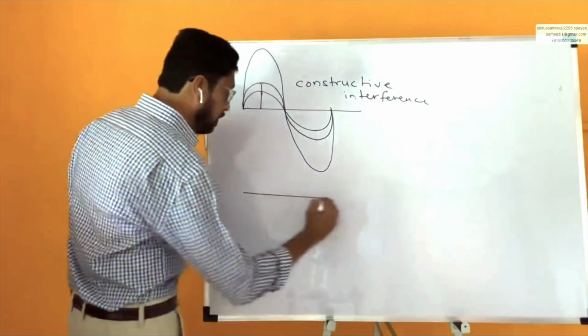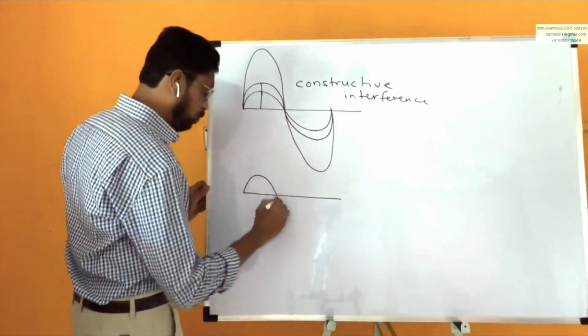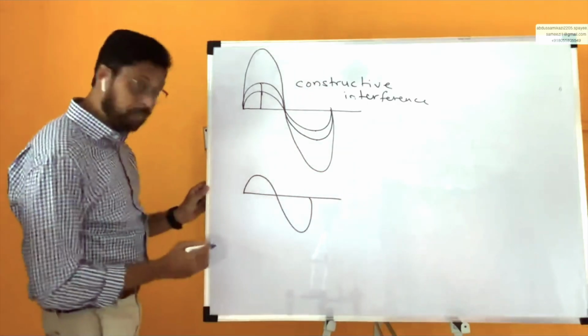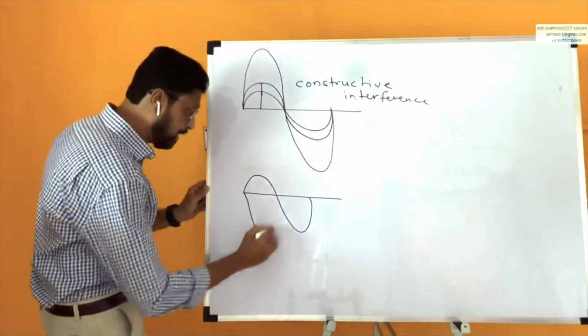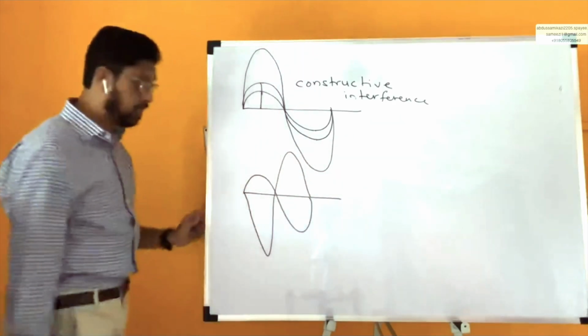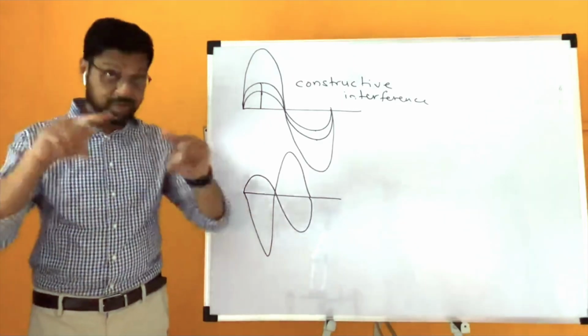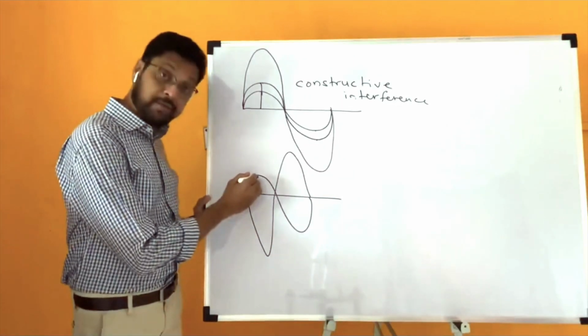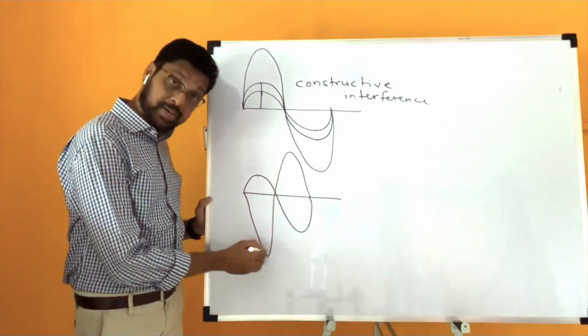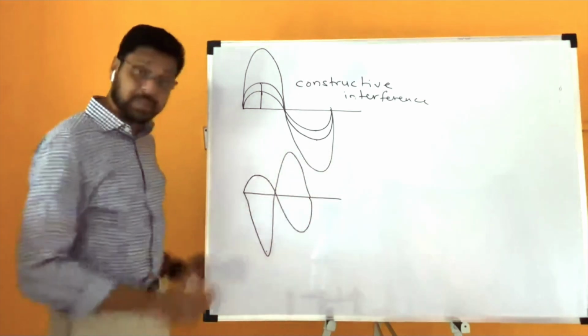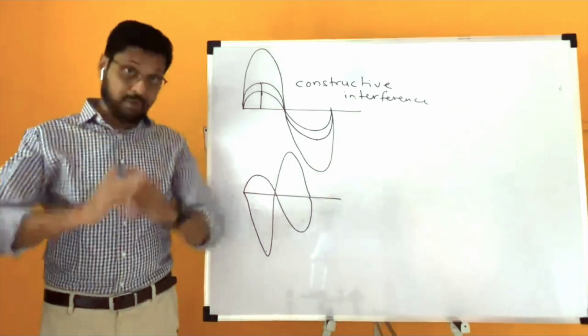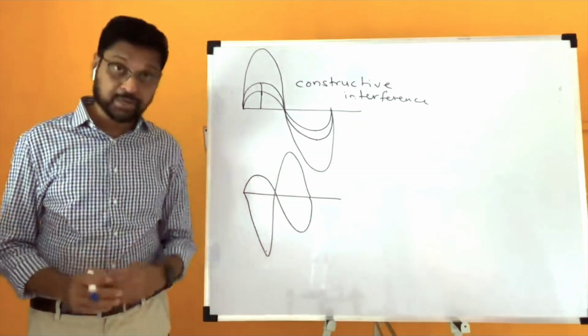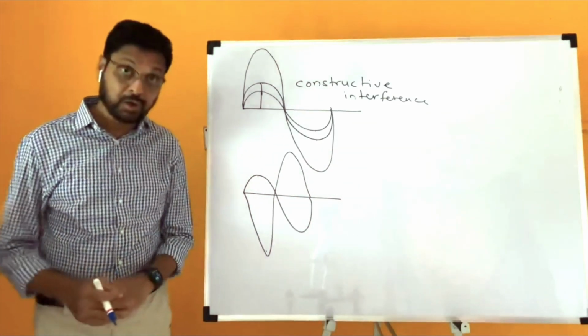Suppose if the two waves arrive at a point in this manner, अशा आल्या दोन वेव्स सायमल्टेनियस एकाच वेळी आल्या दोन्ही वेव्स, but crest of one wave coincide with trough of the other and trough coincide with crest, or compression of one wave coincide with rarefaction and rarefaction coincides with compression.